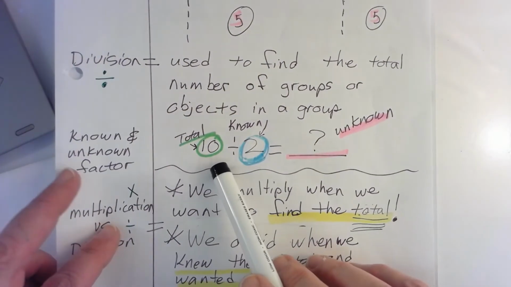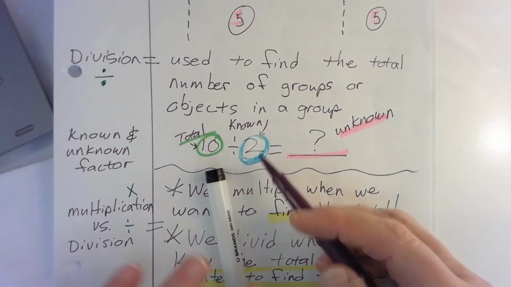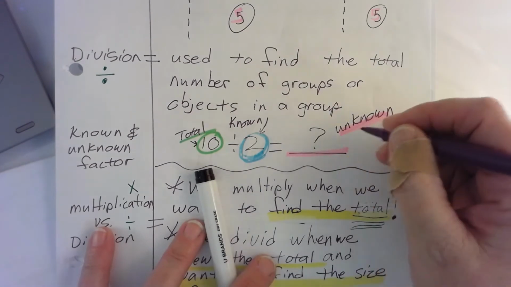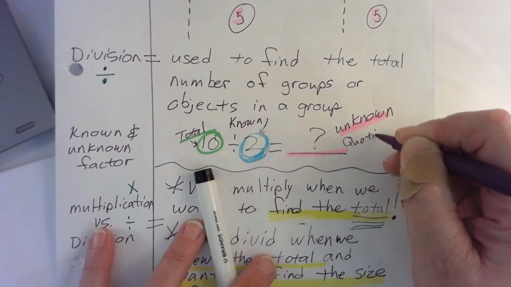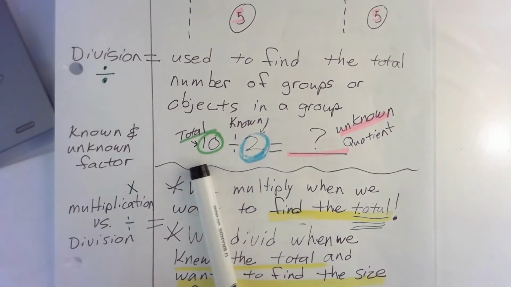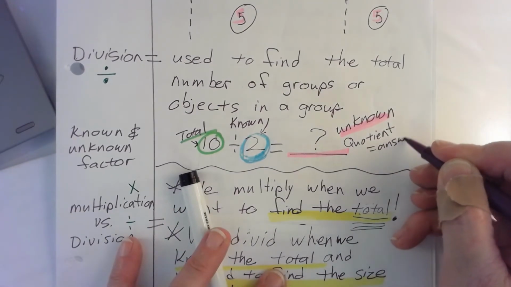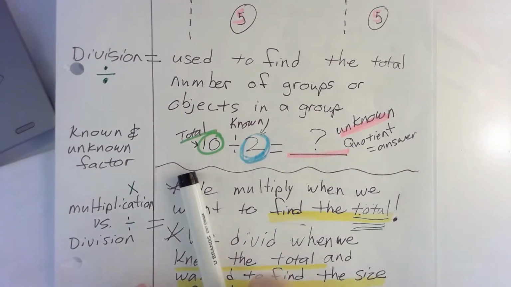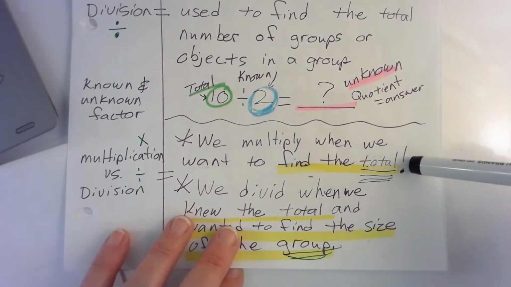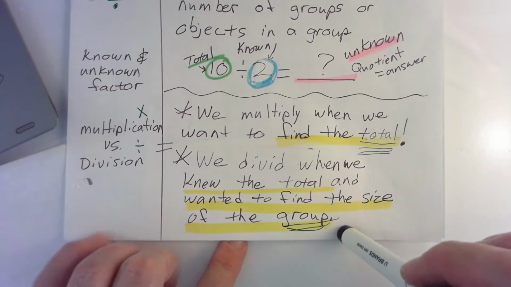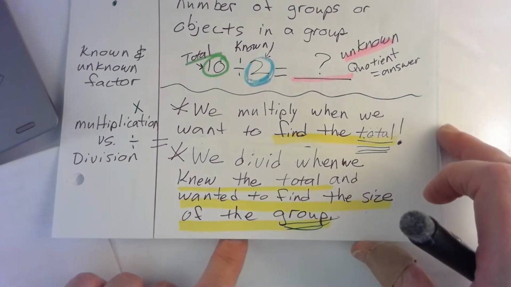And remember that division starts with the big number or the total at the beginning. It's divided by a factor, and the unknown is called a quotient. Okay, quotient. We're going to learn more about that in a minute, but that means it's the answer. Quotient means answer. Okay. All right, so when we multiply, we want to find the total. But when we divide, we already know the total, but we want to find the size of the groups.